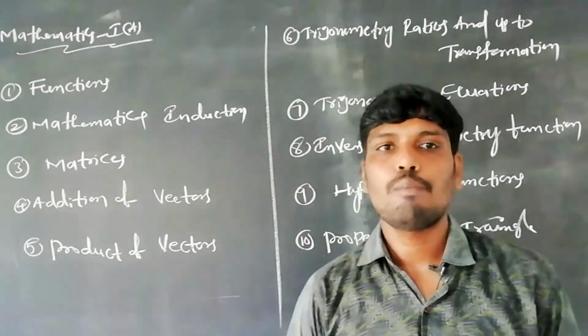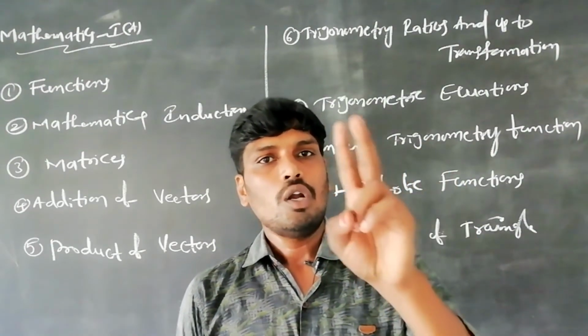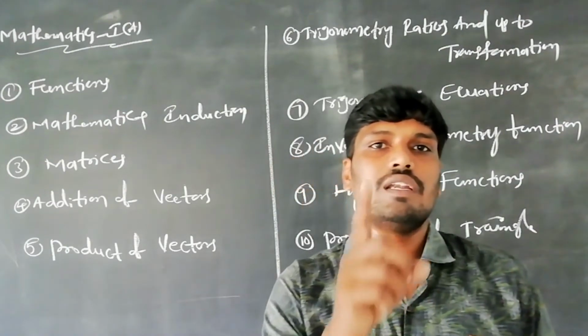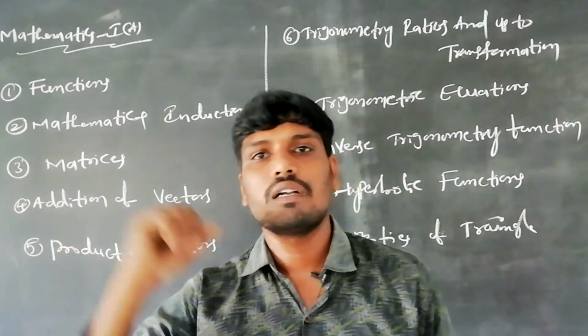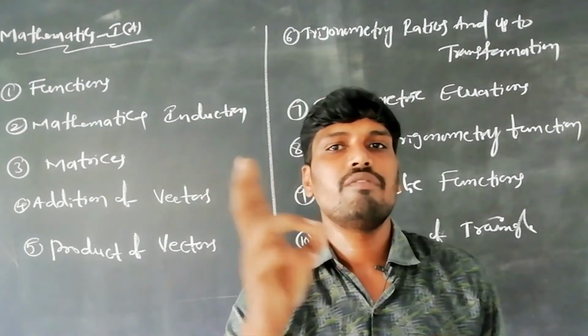Next chapter is product of vectors. There are 2 ways: one is dot product, the other is cross product. Dot product and cross product formulas are very important.